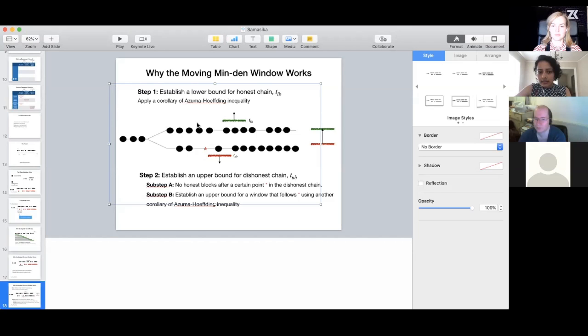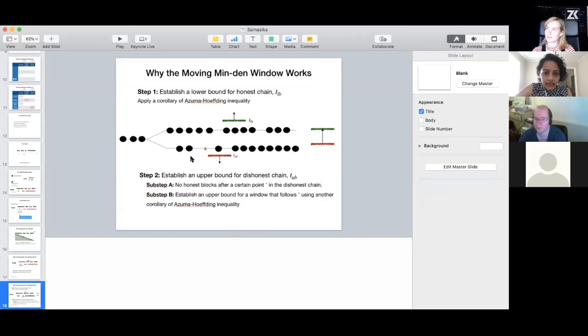So we look at that block, and the first time there is an honest block, we note that down, and then we go into the dishonest block and consider this period in time, which is as long as almost the window.